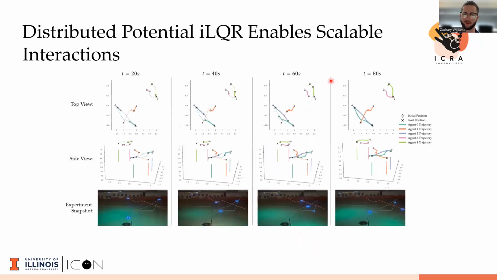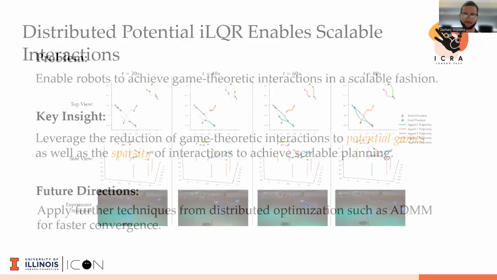So looking at this on hardware, we've also shown that it's able to generate intuitive trajectories using 5 Crazyflies as they navigate around each other in our lab here. And you can see that as the 2 groupings of agents here are only solving their own subproblems, they're able to scale up to these 5 agents as they navigate around each other here in the lab.